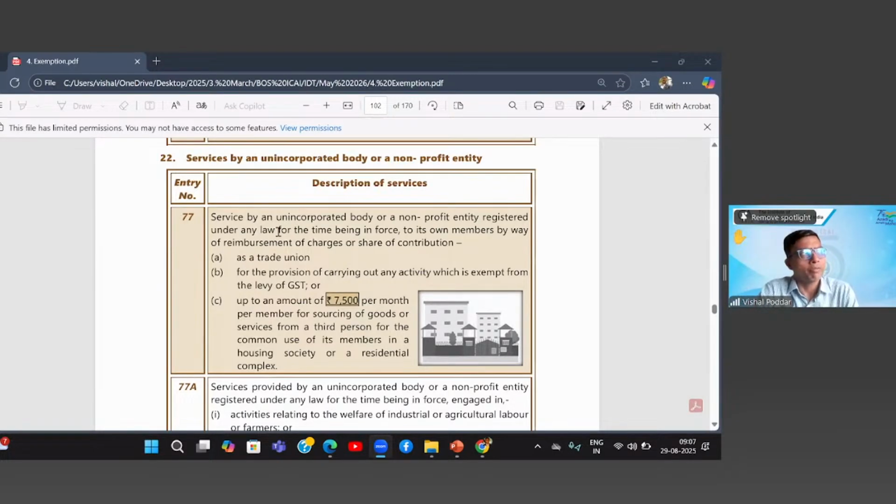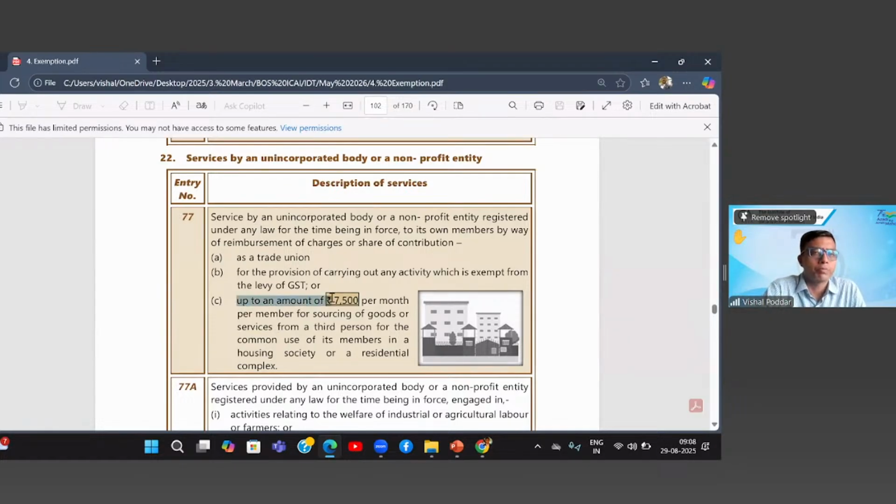Every month you have to pay some contribution to your society against sourcing of goods or services from a third person. Your society sources these goods or services from a third person so that they can be given to you for common use. Commonly you are using these amenities and facilities in your society, and against that you are paying monthly maintenance. It may be charged monthly, quarterly or annually, that is a different thing. The limit is given monthly.